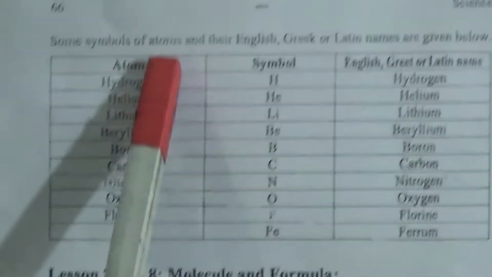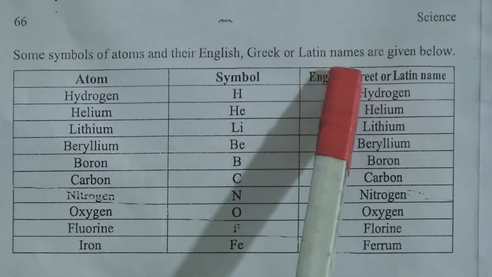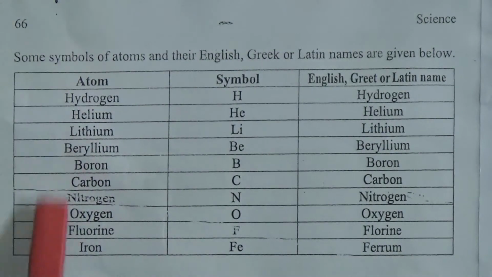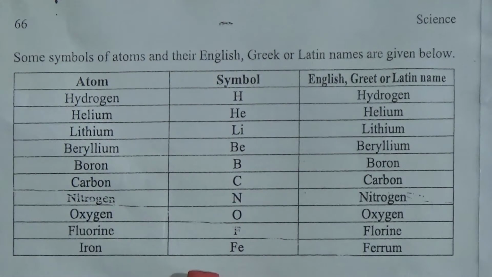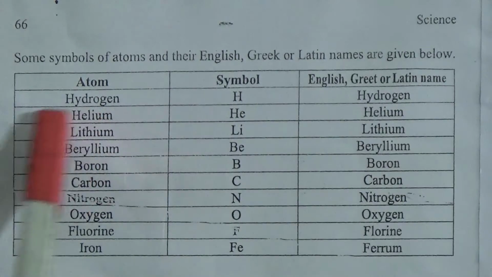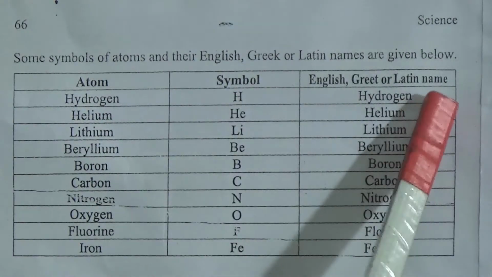Now students, come to this page. This is page number 66. You can see here is a table. Some symbols of atoms and their English, Greek or Latin names are given below. You can see here, this is the atom's name, these are the symbols, and these are the English, Greek or Latin names. Let's see. Hydrogen, symbol is H.